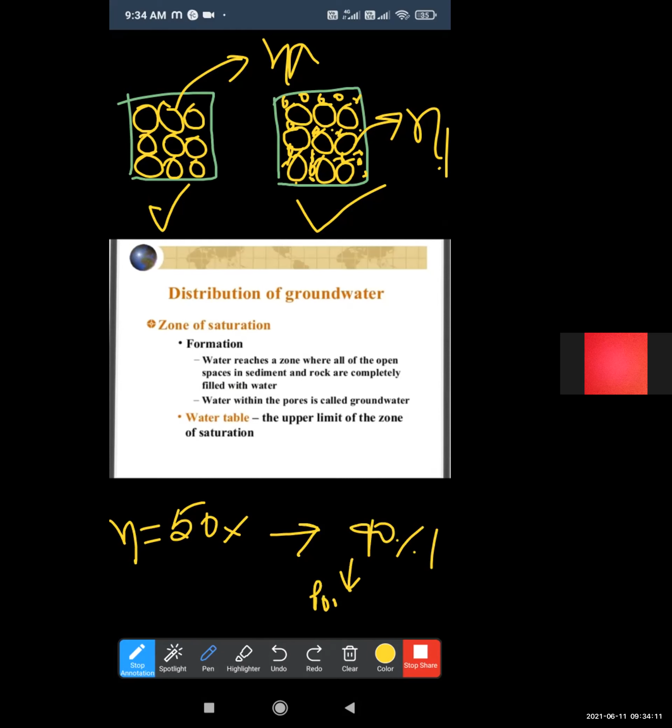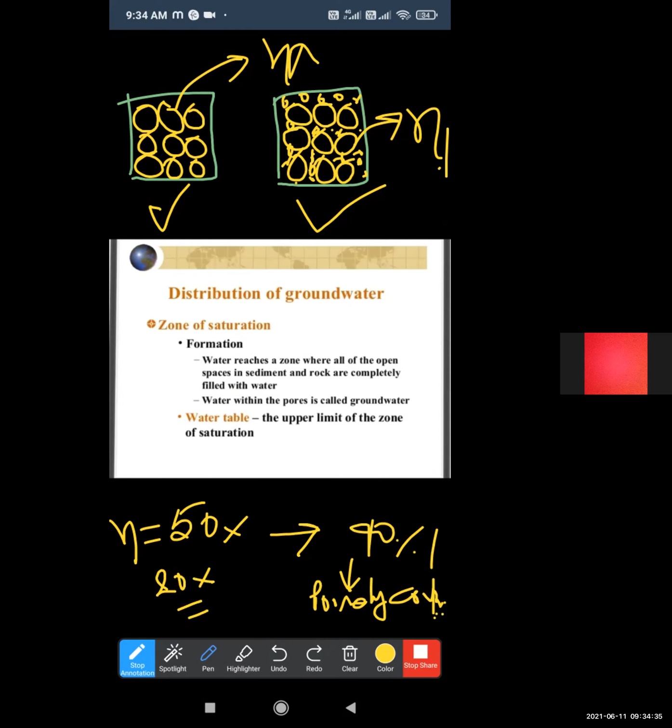For poorly compacted material or poorly compacted soil, it is not more than 40%.